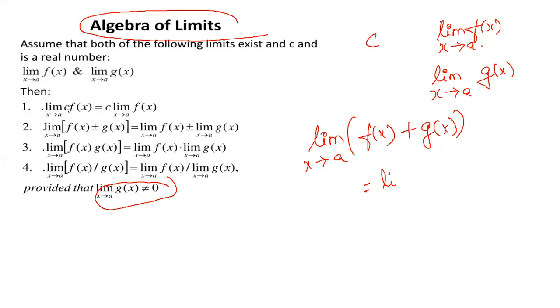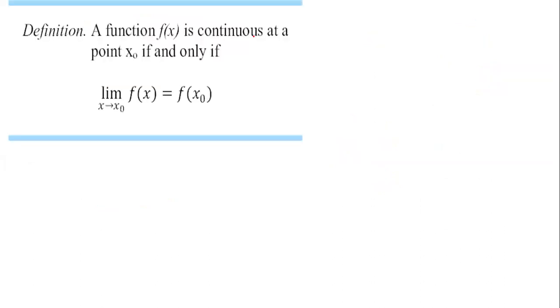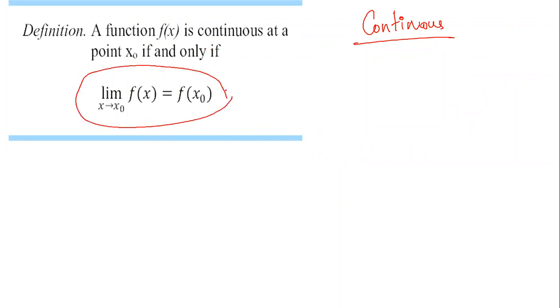So now you may think why we need all these things. In order to say a function is continuous, as you can see on the screen, there is a definition. A function is continuous at a point x naught if and only if the limit of f of x at x naught is equal to f of x naught. So if you find the limit, it should give you the value at x naught.